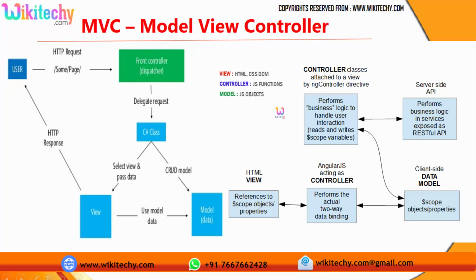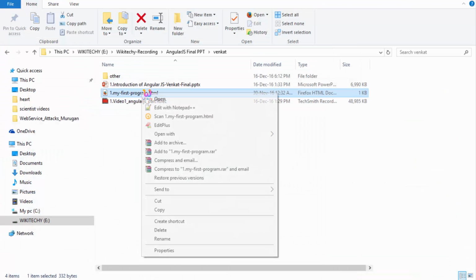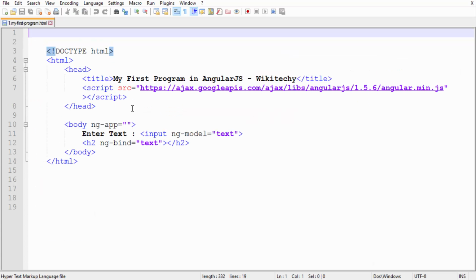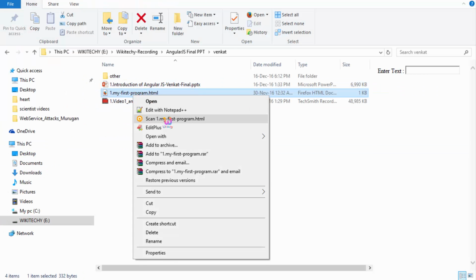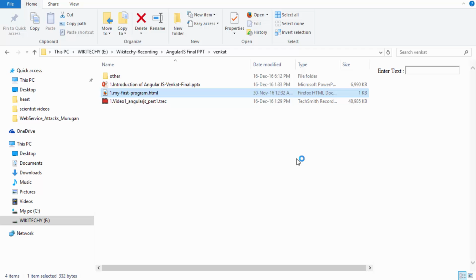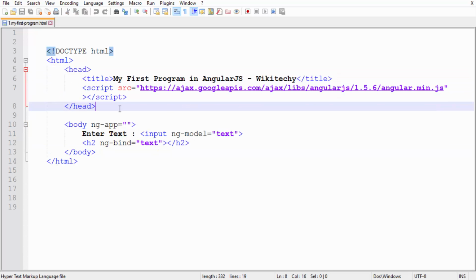So let me show you the practical example. You are able to see the data here. Once I have the model, it will automatically bind to the HTML here. Let me check it out. I'll try to run it here. Here is a small implementation. You're able to see the head tag. It has something, I'll talk about those things later.